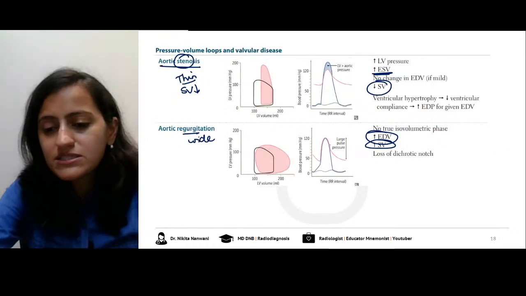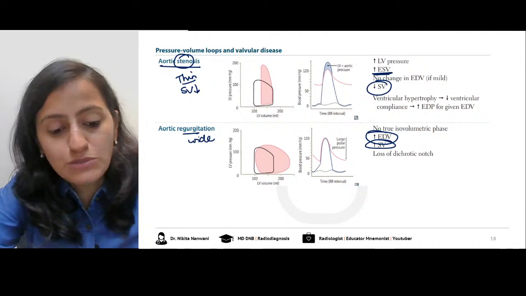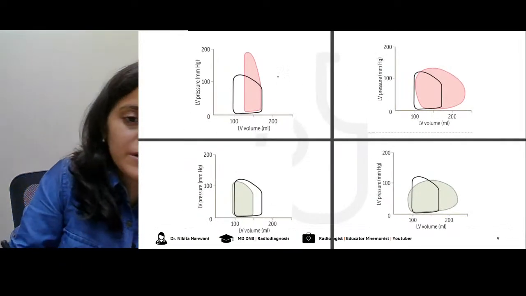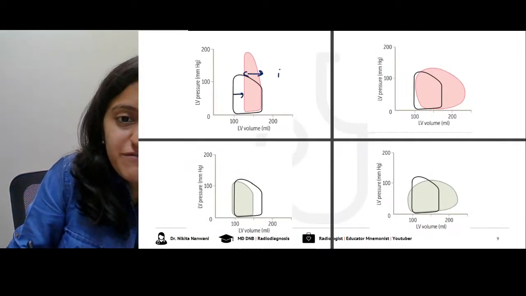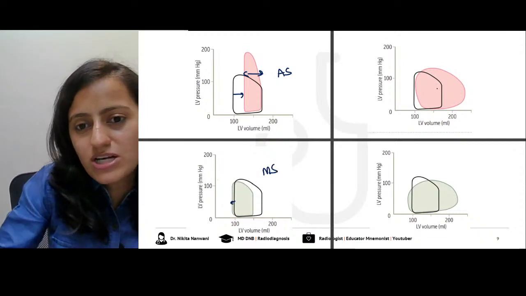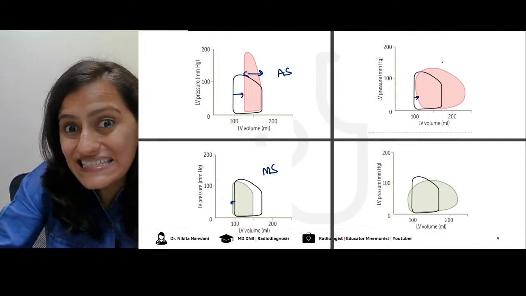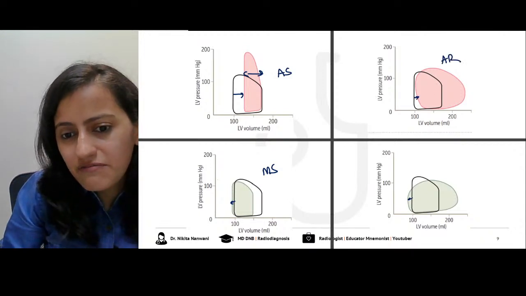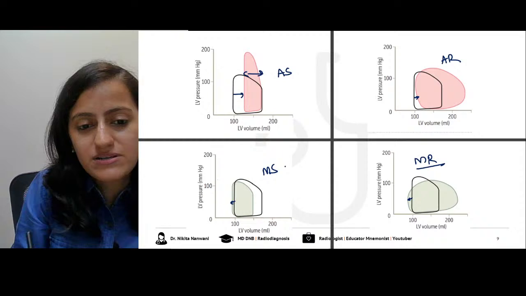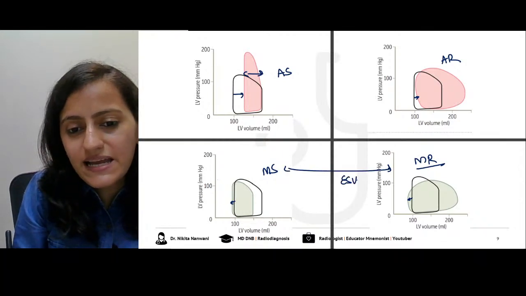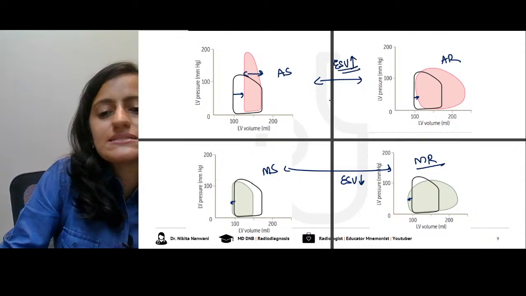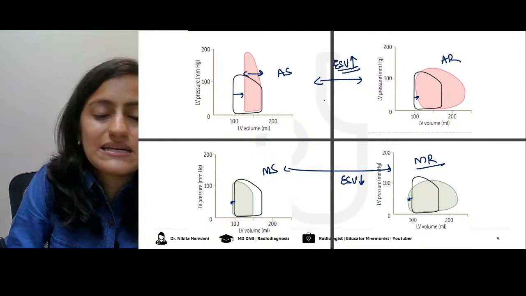So this was the quick review of the pressure volume loop, the effect of the valvular lesions. This is what the graph is. Thin with shift to the right is aortic stenosis, thin with shift to the left is mitral stenosis, wide with shift to the right is aortic regurgitation, wide with shift to the left is mitral regurgitation. In both of these, the end systolic volume is decreasing. Here, the end systolic volume is increasing.